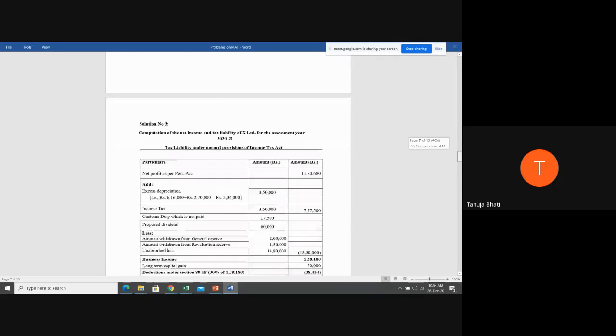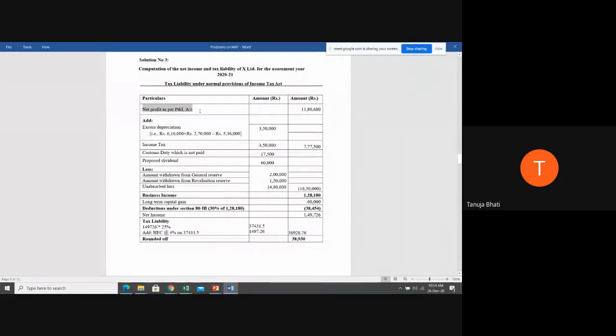So let us put it in the format. Net profit as per P&L account, you have taken 11,80,680. This calculation we are not doing as per MAT. This calculation we are doing as per the normal provisions of Income Tax Act. Add depreciation. Which depreciation? Excess depreciation. This was normal depreciation, plus depreciation on revaluation of asset, minus depreciation as per Income Tax Act. So how much extra depreciation did you claim? 3,50,000. That 3,50,000 is unreasonable. It is disallowed. Therefore, you're adding it back to the net profit.